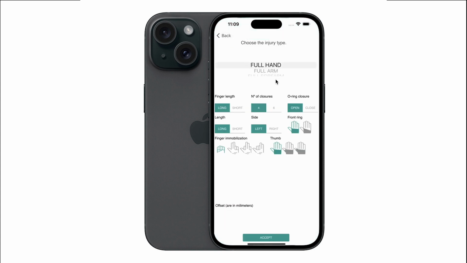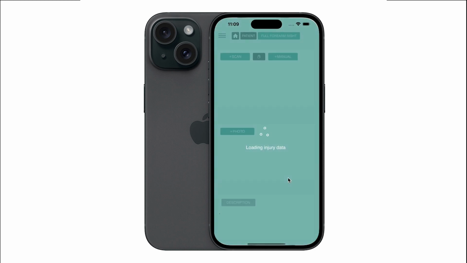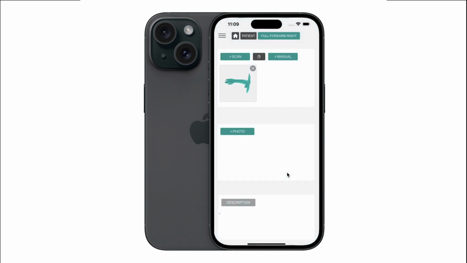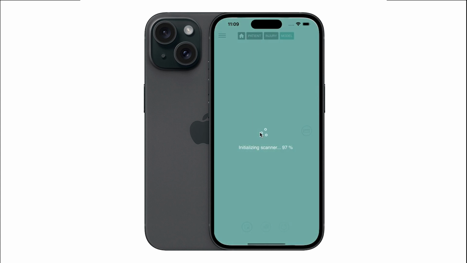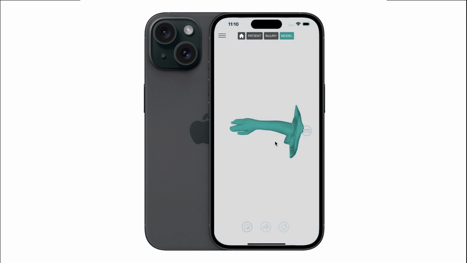Next, as in a normal process, you will select the type of immobilization required, its parameters, and you will proceed to accept. Once inside, you will proceed as if it were a new scan, pressing the identification button and at the end of the process the construction button.